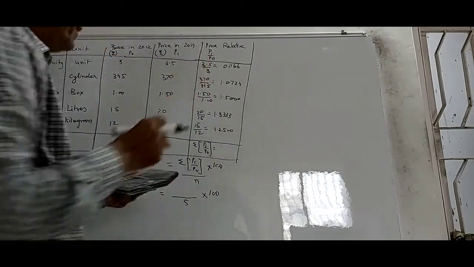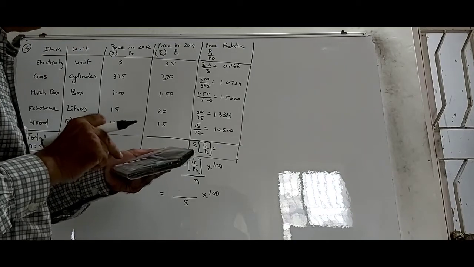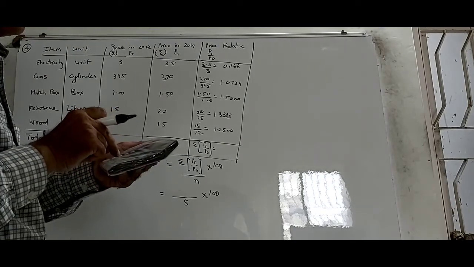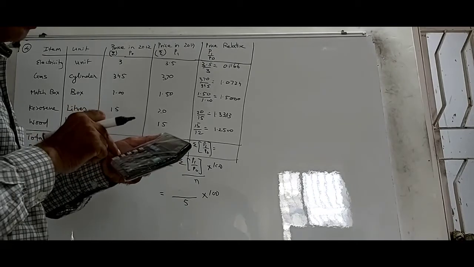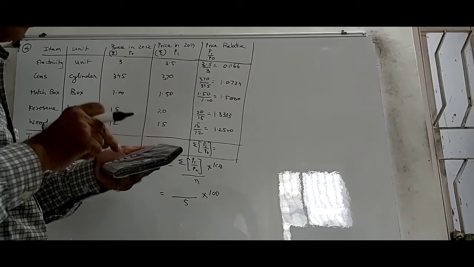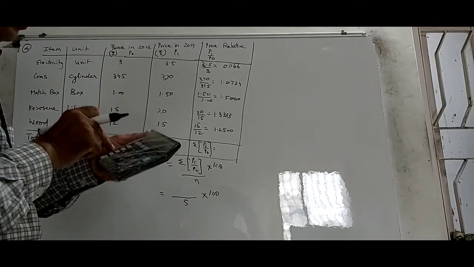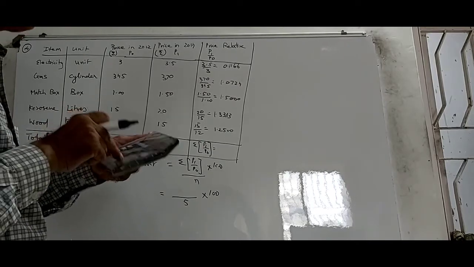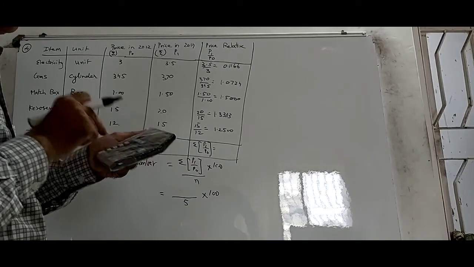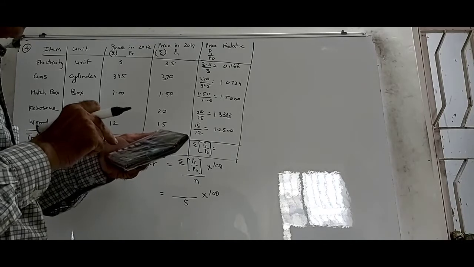Alright, now let's add them up. 0.1166 plus 1.0724 plus 1.5 plus 1.33 plus 1.25.